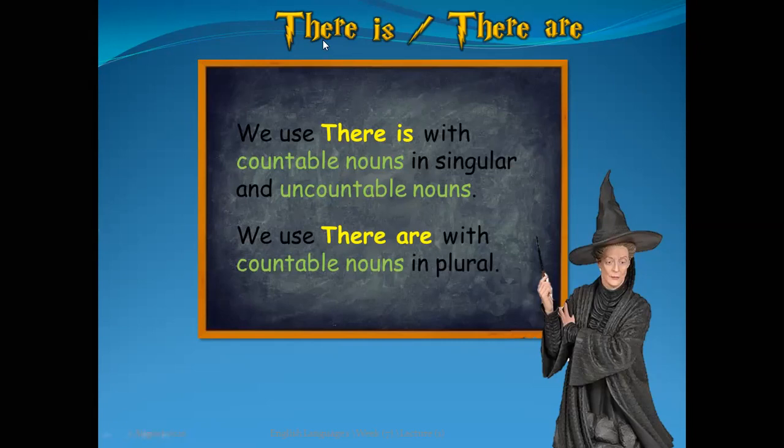I can use there is with singular countable nouns and with uncountable nouns, for example there is a car, there is a tree, there is a park, there is water, there is salt, there is coffee, there is tea, there is sand. But we use there are always with plural countable nouns.